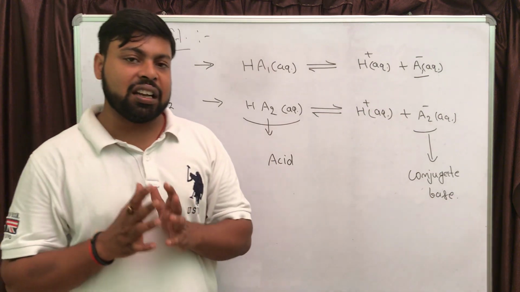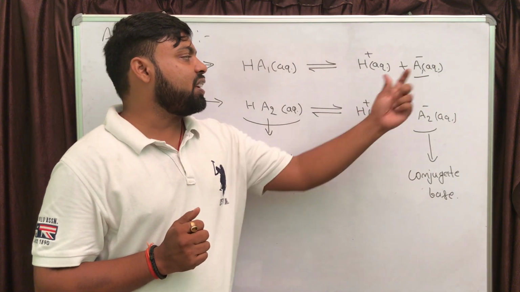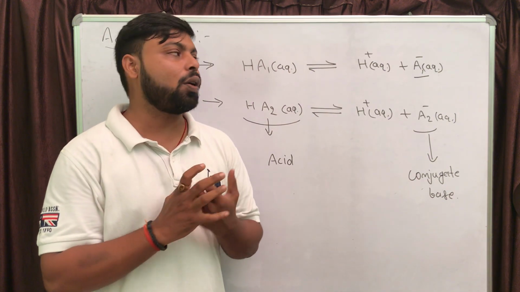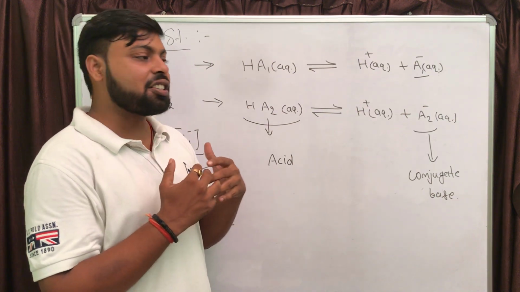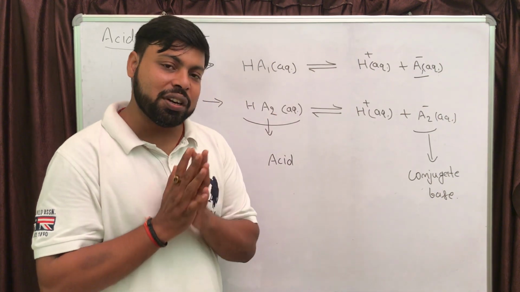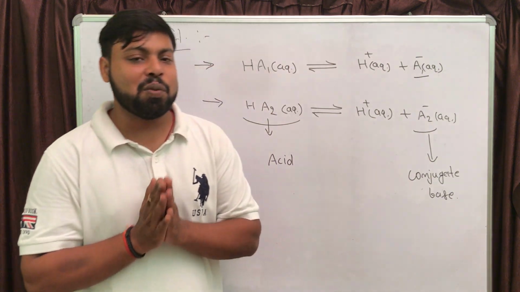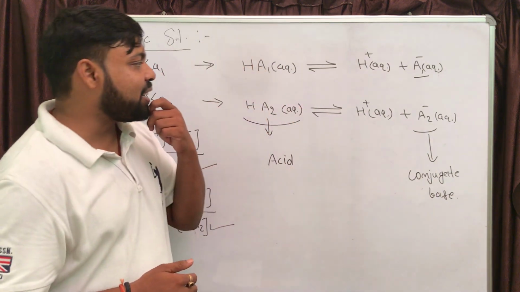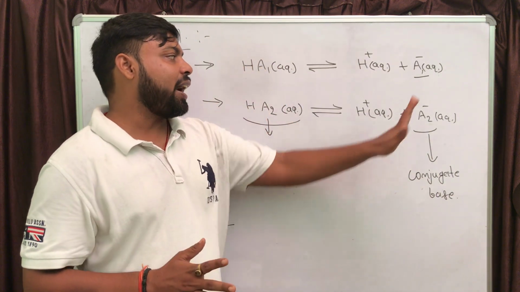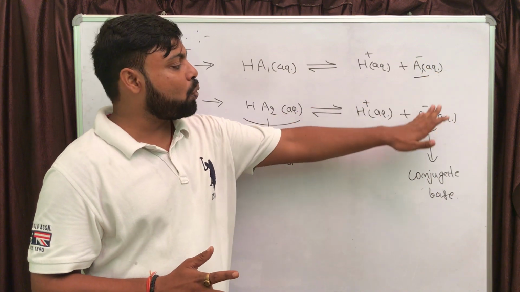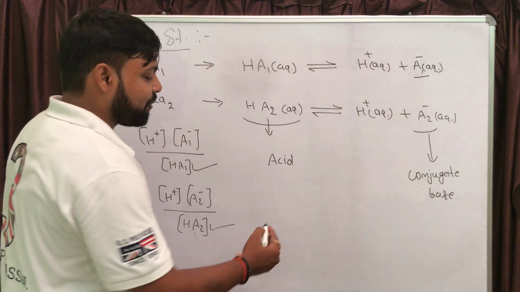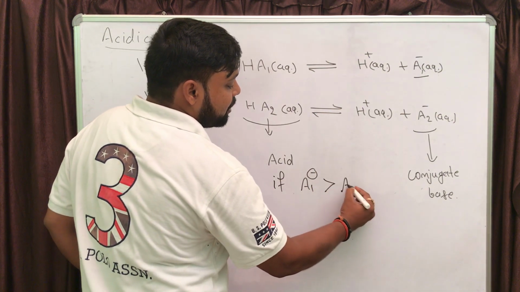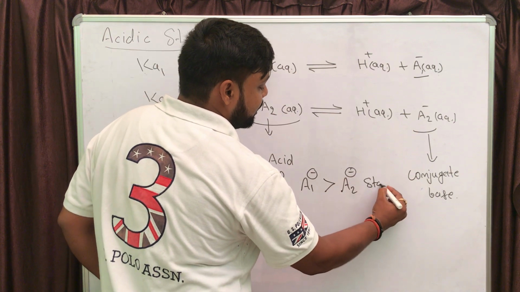One thing should be clear in your mind: the more the stability of the product, the more the tendency to move in the forward direction. The more the stability of the product, the more the tendency of the reaction to move in the forward direction. So let us say I assume that A1 minus is more stable than A2 minus.